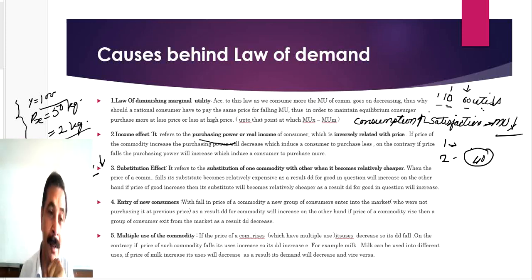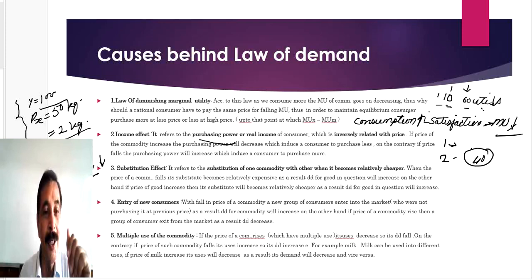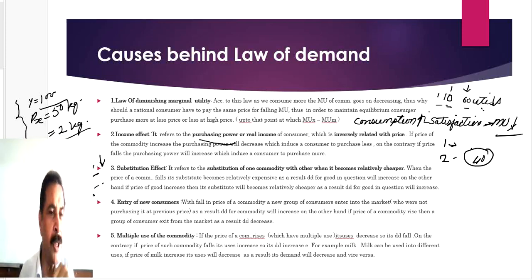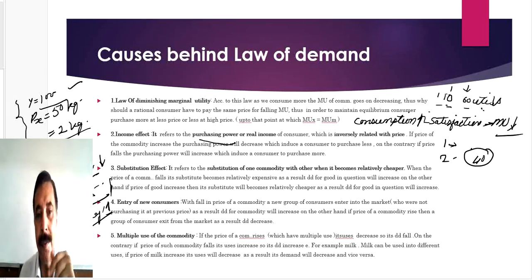There may be another situation. As you visit the fruit seller, you find that the price is only 25 rupees per kg. You will not save money because you have allotted 100 rupees for the fruit. Now what will you do? Now you won't purchase 2 kg because you have to spend the whole 100 rupees. That is your budgeting, that is the habit of the consumer. You will say, okay, give me 4 kg. Now watch it. With the fall in price, demand increases. This is the income effect.